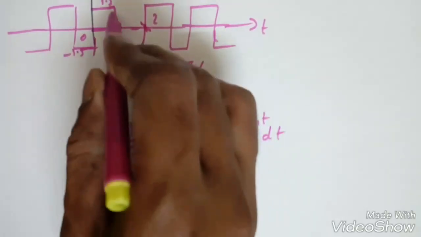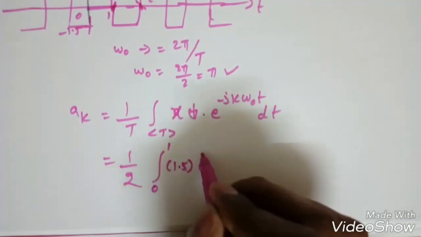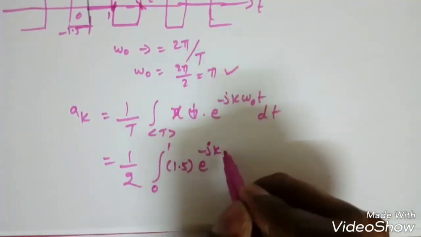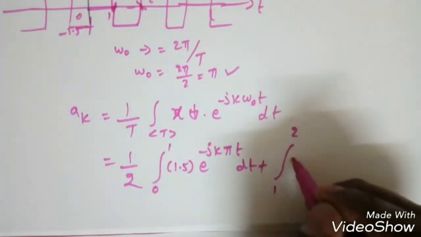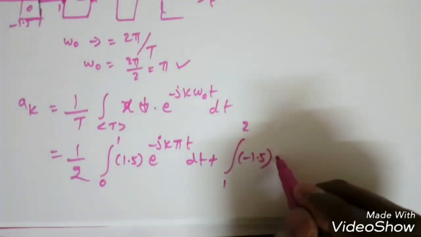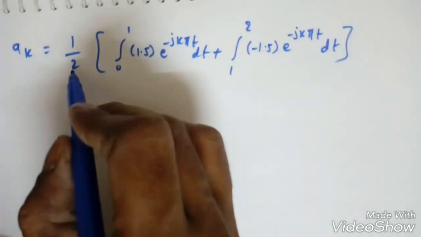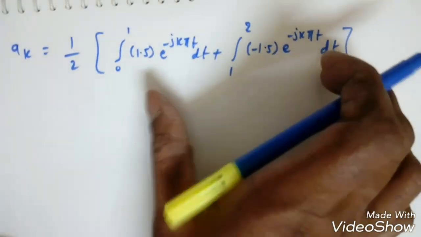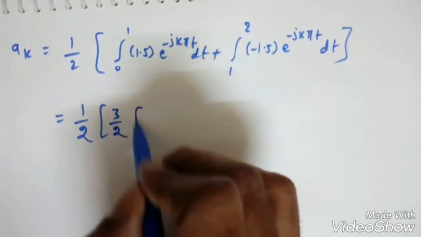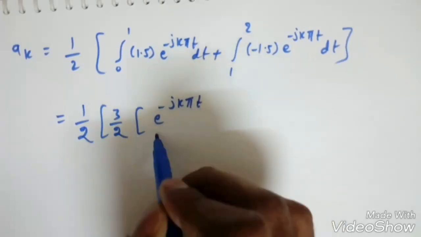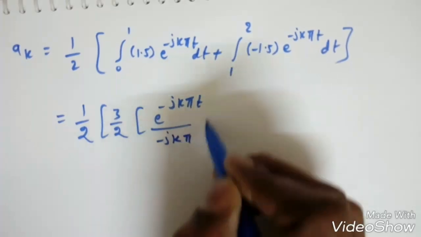But the amplitudes from 0 to 1 and 1 to 2 are different, so we need to split this. From 0 to 1, x of t is 1.5, so 1.5 e power minus jk omega naught t, where omega naught is pi, dt, plus from 1 to 2 the amplitude is minus 1.5, and it becomes e power minus jk pi t dt. So this is 1 by 2 into these two integrals. If I integrate, this is 1 by 2 and 1.5 means 3 by 2. E power x integrates to e power x only, here e power minus jk pi t. I assume this is x, so differentiating gives minus jk pi, and what are the limits?